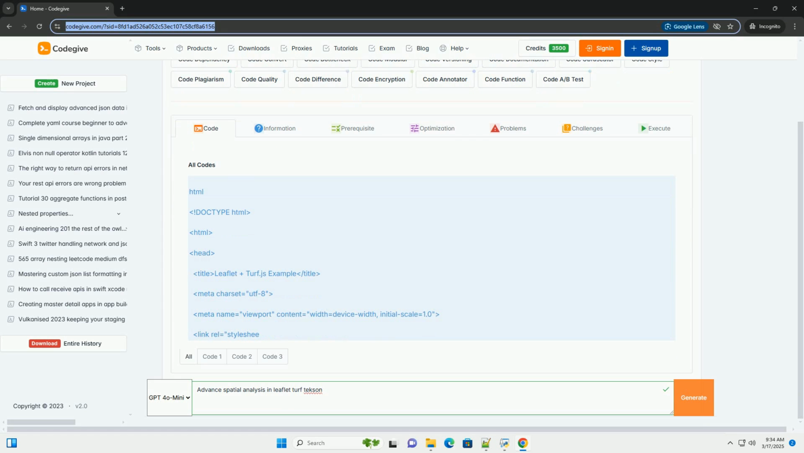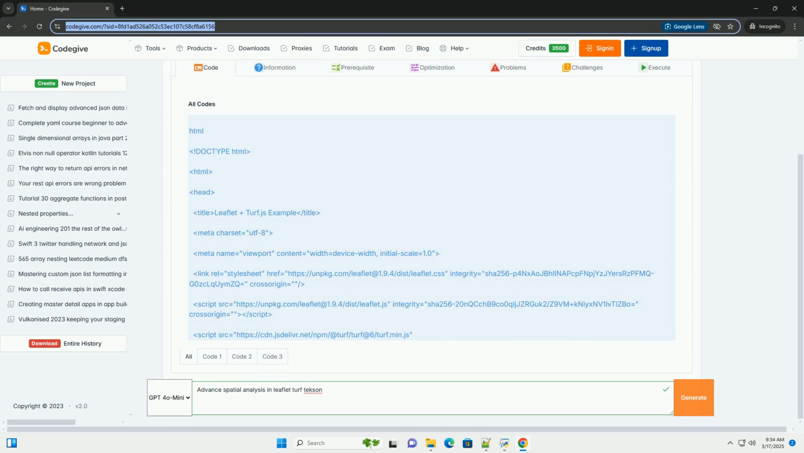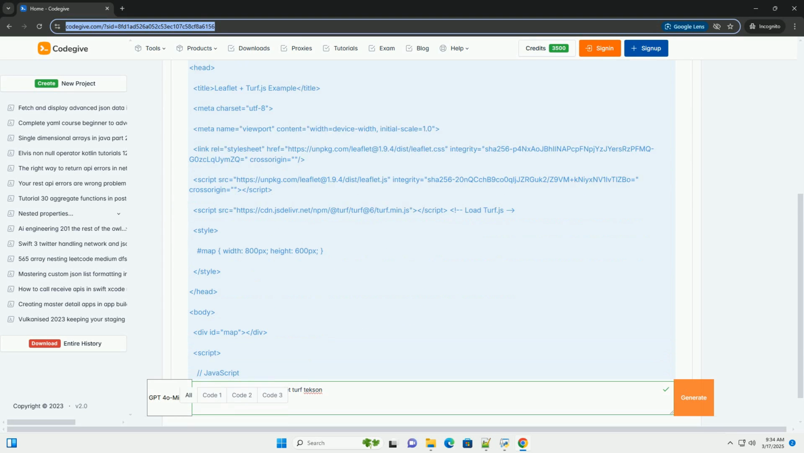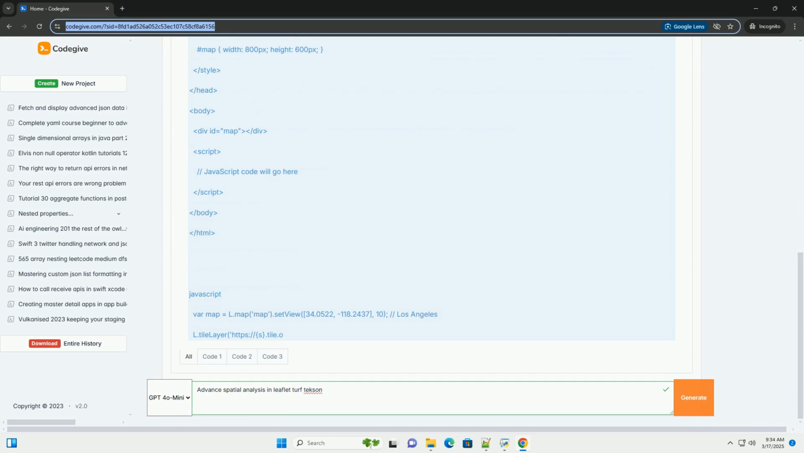OK, let's dive into advanced spatial analysis within Leaflet using turf.js and potentially integrating it with Tektronix, although the direct integration with Tektronix depends heavily on what kind of Tektronix data you're dealing with, so we'll focus on general strategies for bringing external data in.